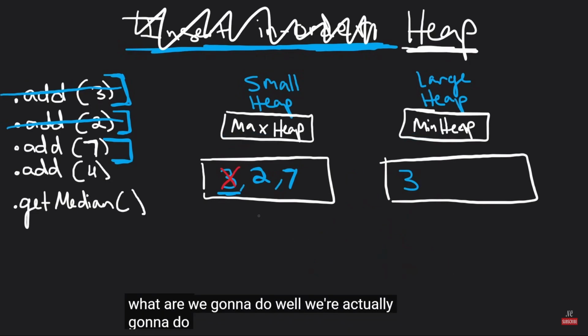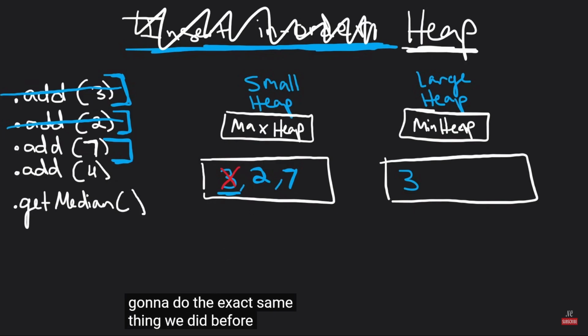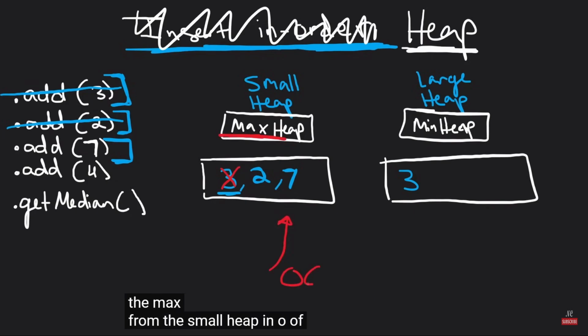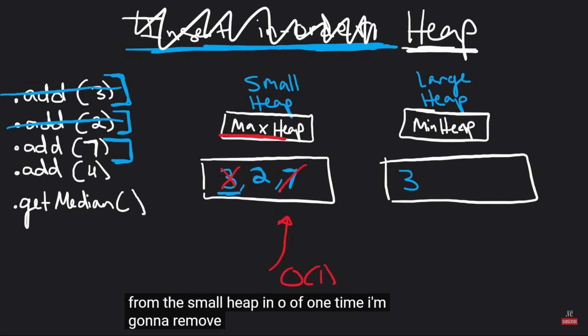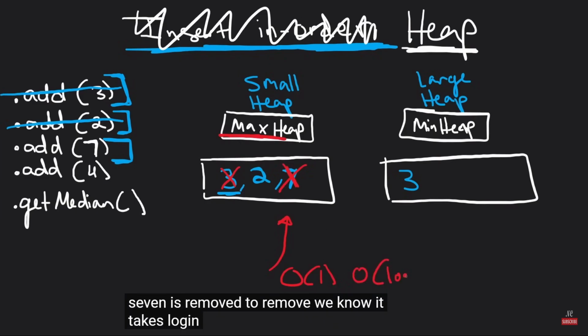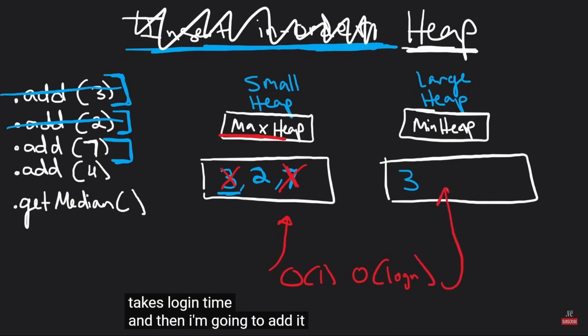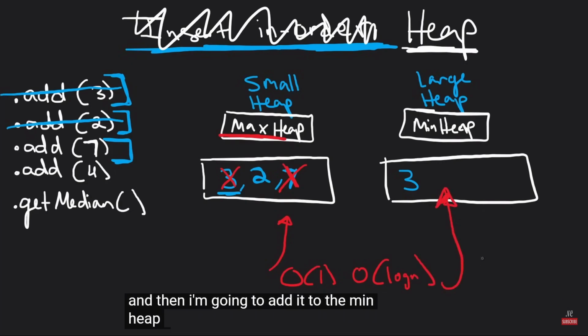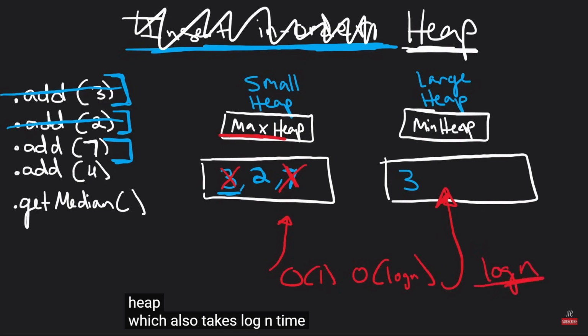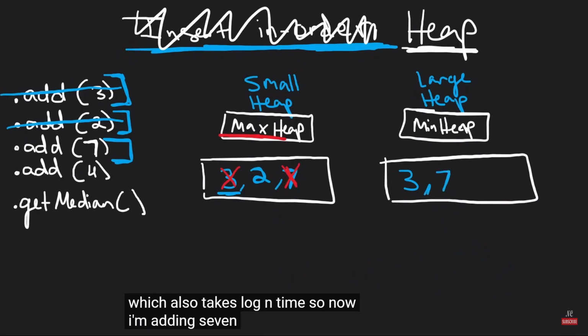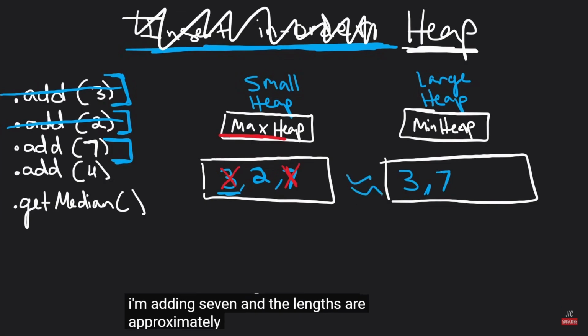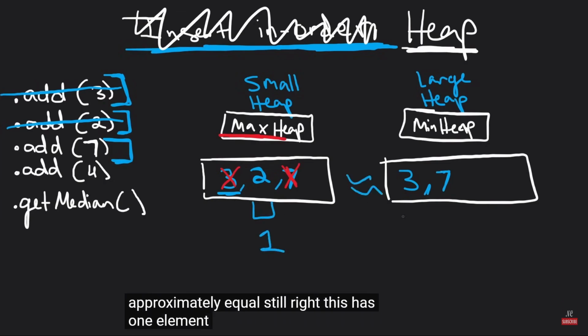So what are we going to do? Well, we're actually going to do the exact same thing we did before. So I'm going to find the max from the small heap in O of 1 time. I'm going to remove that max. So 7 is removed. To remove, we know it takes log n time. And then I'm going to add it to the min heap, which also takes log n time. So now I'm adding 7, and the lengths are approximately equal still, right? This has 1 element, this has 2.